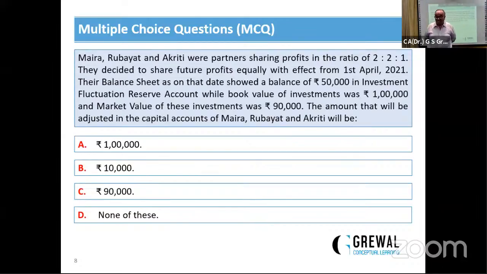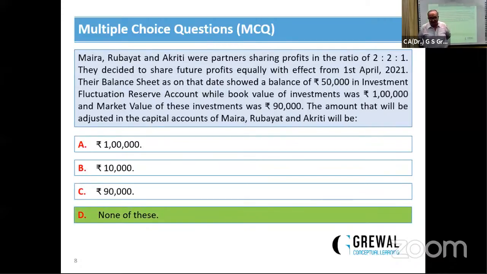Now listen. There is a fall in market value of 10,000. Investment fluctuation reserve is 50,000. This means there is a surplus of 40,000. But 40,000 is not given in these 4 options. So the correct answer is none of the above.